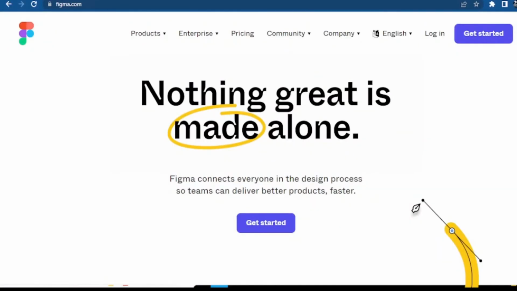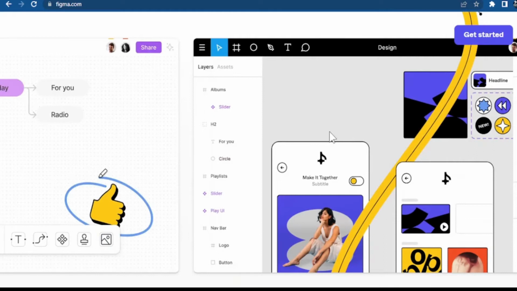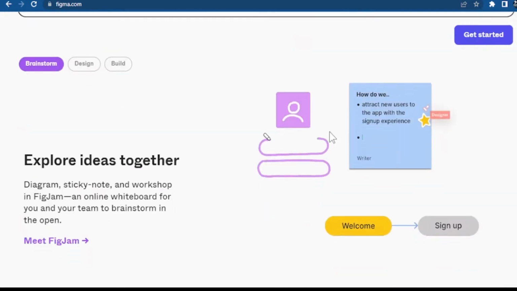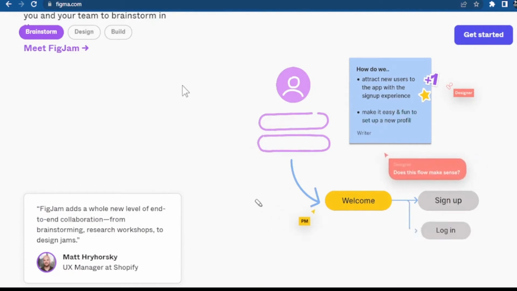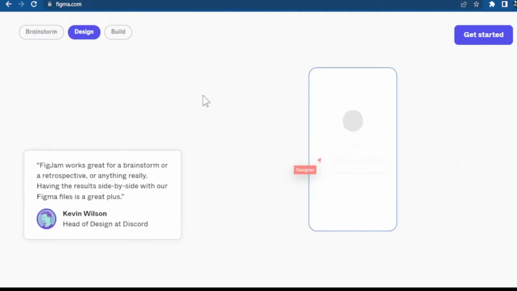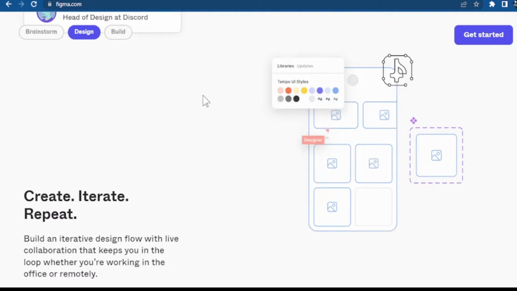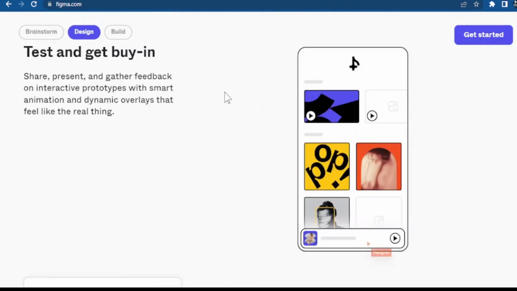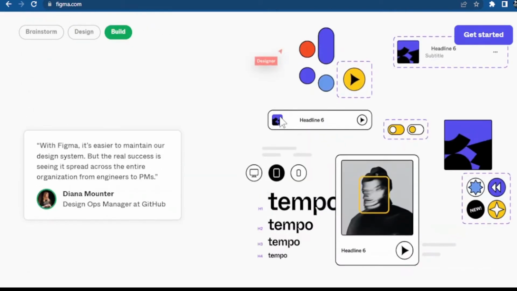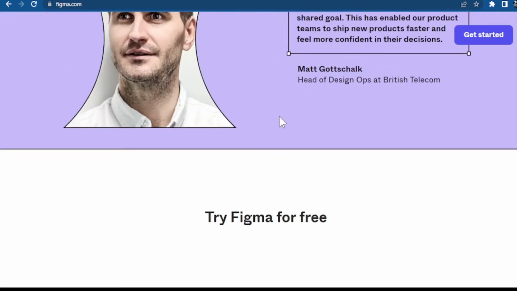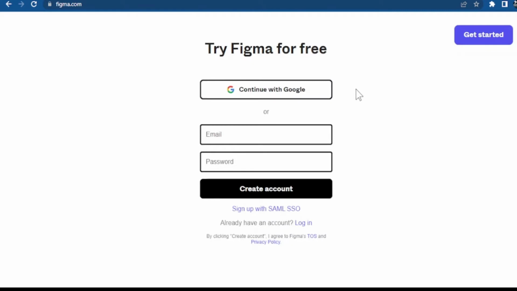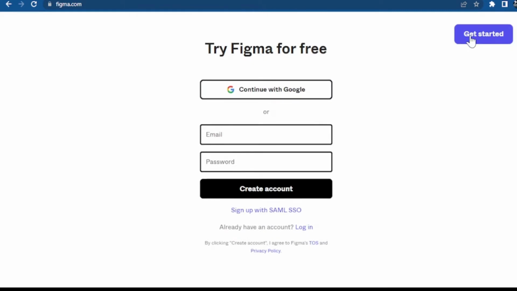So what we are going to do in this video is create an account on this site here. Figma.com is the tool or software we are going to use. You can download it for your laptop, or you can even just use it in your browser, as we are going to use it here. If you use Windows, Mac, or Linux, you can use it anywhere. You understand? Figma is one of the most popular apps that everybody is using at this hour also. So to start using Figma, we will just click this get started.